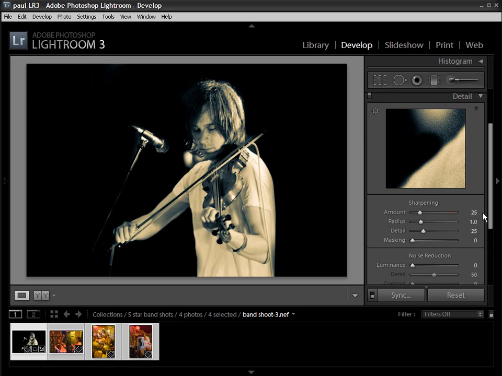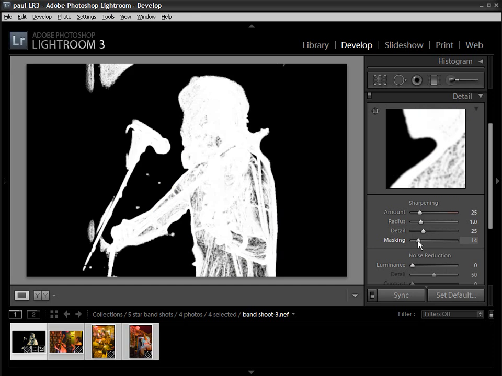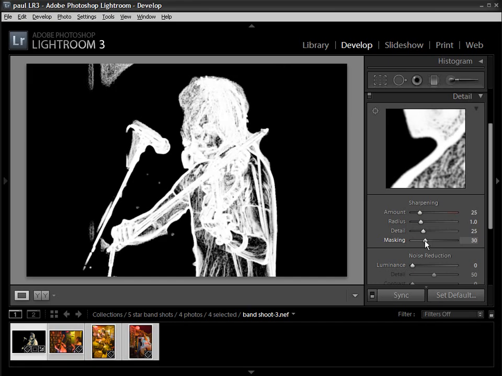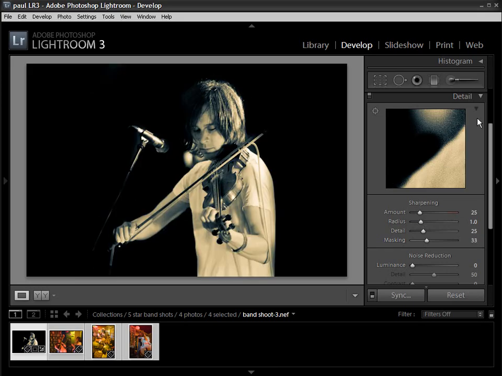Now, there was always sharpening, and sharpening remains the same with 4 sliders there. The masking slider being great, it allows you to control where the sharpening is being applied just by holding down the Alt key and using the slider. You can see the black areas there we're masking out. The white areas is where the sharpening will be applied. So that's a really intuitive way, particularly with portraits, for applying sharpening.